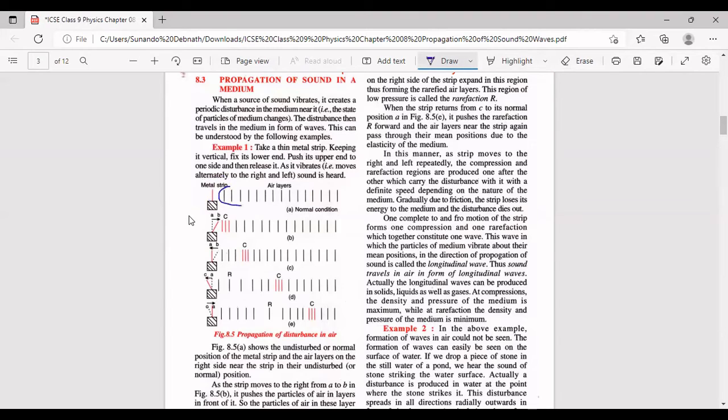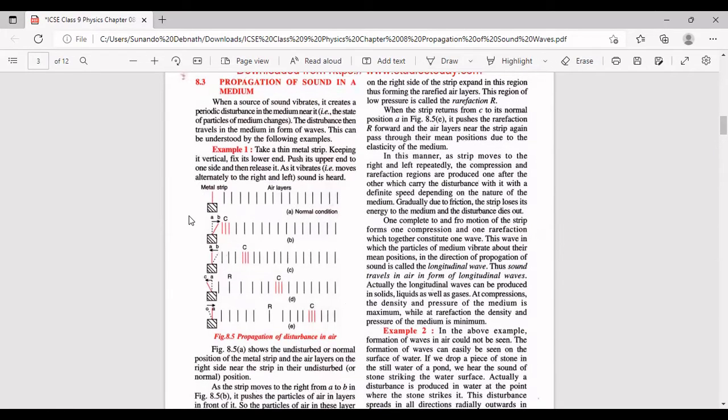तो नहीं कर रहा है तो एयर लेयर्स जो उसके सामने हैं, एयर मॉलिक्यूल्स, बेसिकली एयर मॉलिक्यूल्स जो होते हैं, they have been shown over here as air layers. तो जो एयर लेयर्स है वो इक्विडिस्टेंट है, each of the air layers are at equal distance from each other. That means there is no disturbance created.